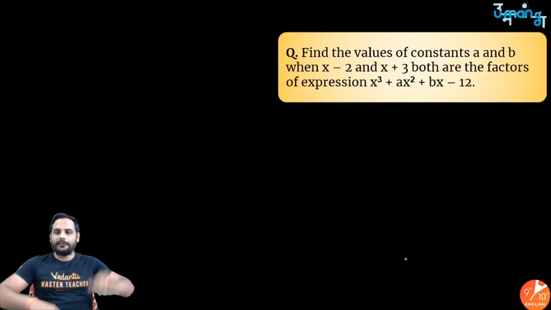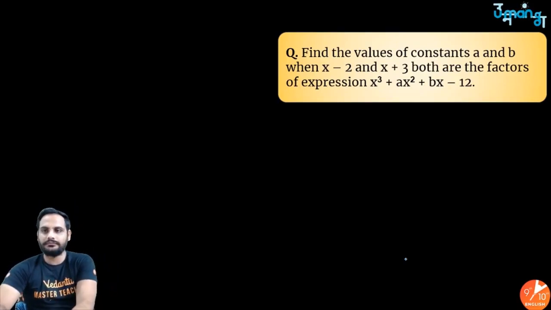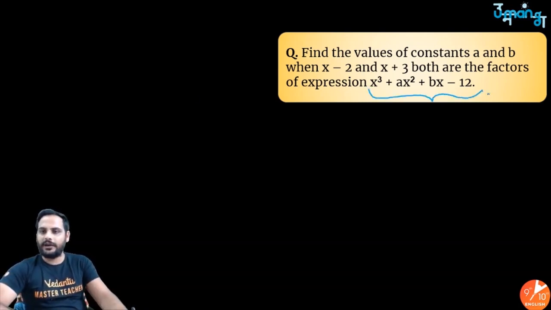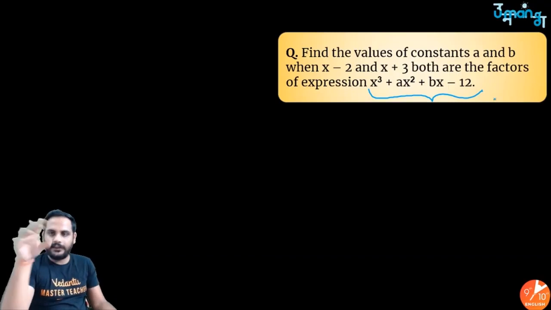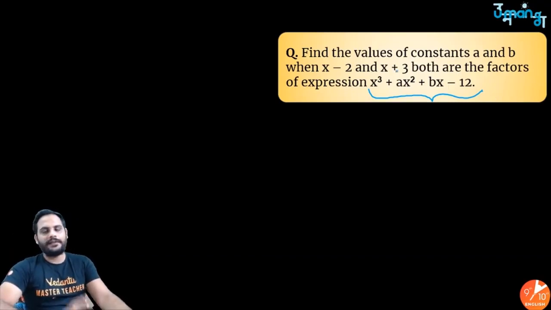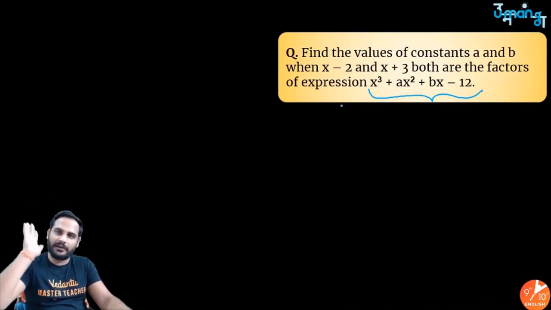So what it is saying is that there are two constants a and b, and they are present in this polynomial x cube plus ax square plus bx minus 12. Two factors are given, one factor is x minus 2, other factor is x plus 3. So I know if x minus 2 is a factor, remainder must be 0, and if x plus 3 is a factor, remainder must be 0. So two times, let's use remainder theorem and make remainder equal to 0.